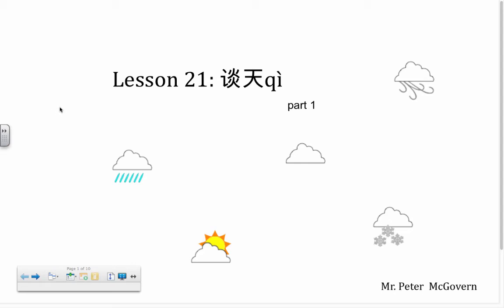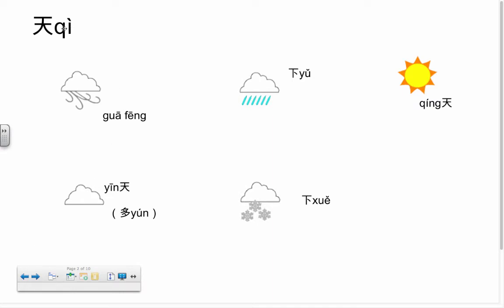水生好，今天我们会练习谈天气, chapter or lesson 21, talking about weather, 谈天气. So let's just review some vocab really quick. This is the 天气, the weather. Just make a note of that for you.